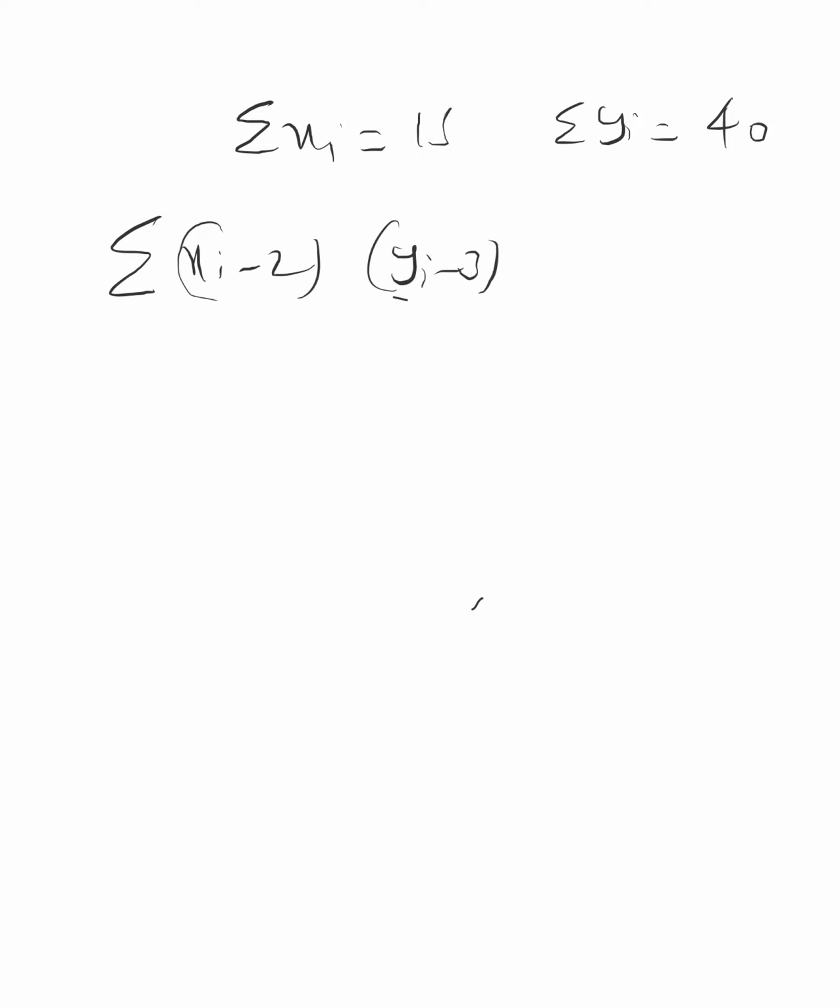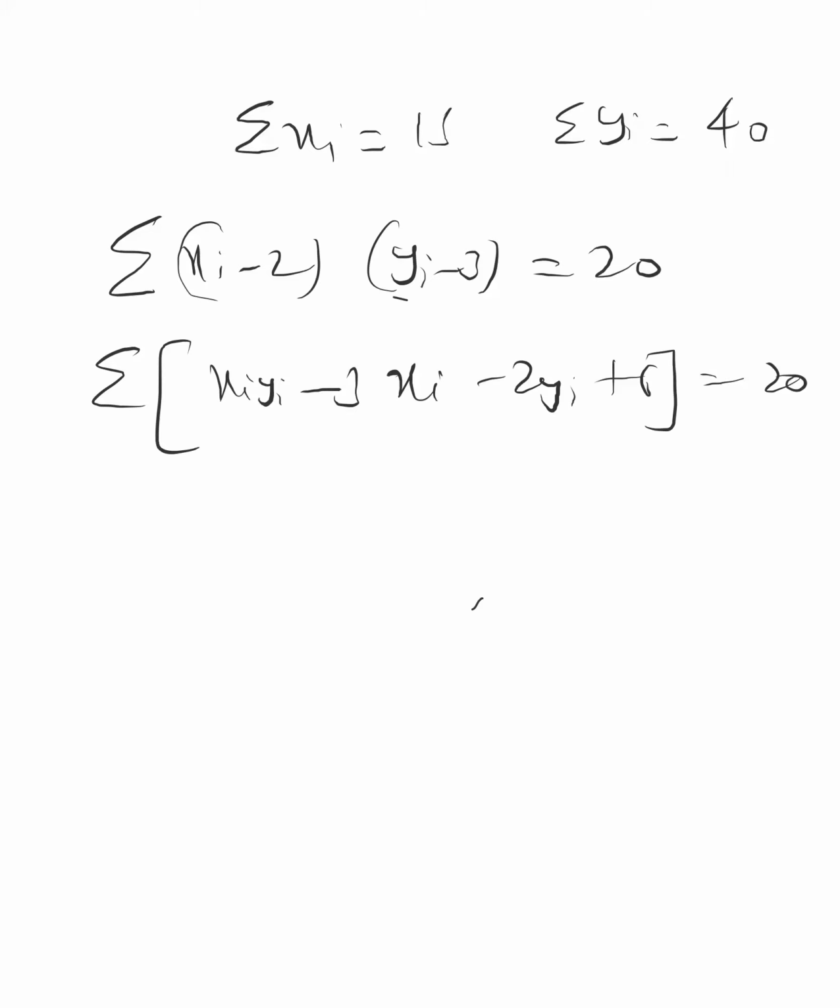Summation xi is given as 15. Summation yi is given as 40. Summation of xi minus 2 times yi minus 3 is given as 20. Expand it, then take the summation inside. Summation 6 means from i equal to 1 to n, and n is given as 10.